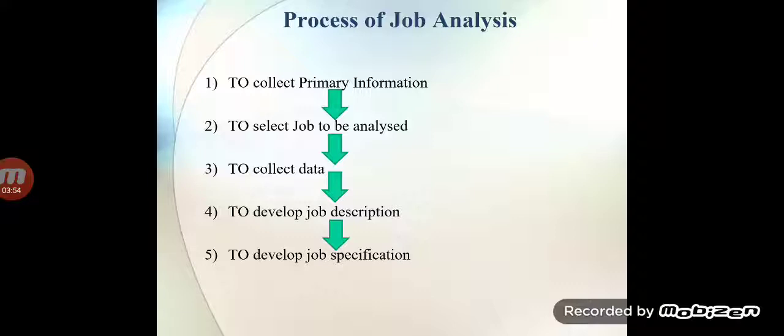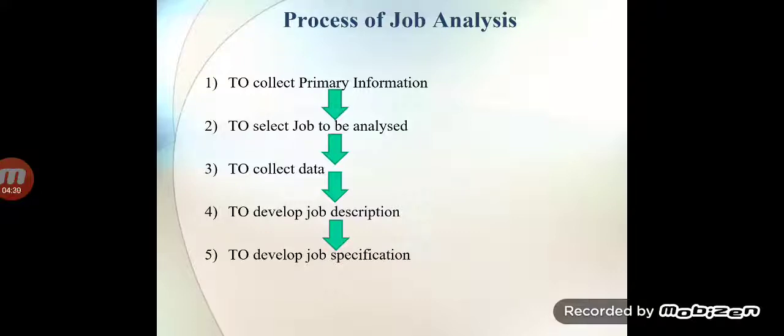Clear? The third step is to collect data. Now we have decided, for example, that we want to analyze the marketing job. Now it is the step to collect the data related to the marketing job only, because in the first step we got the primary information of all the data, and in the second step we decided to implement our job analysis in the marketing area. In the third step we collect the particular data from the particular field only.